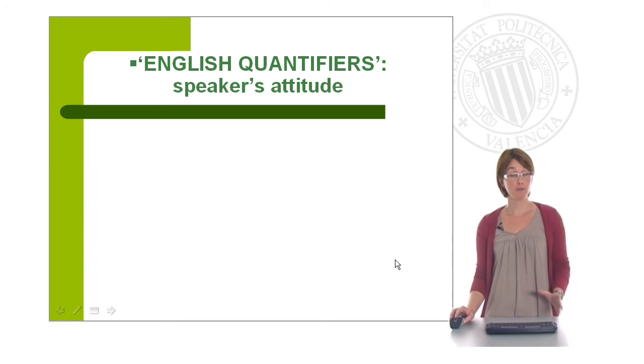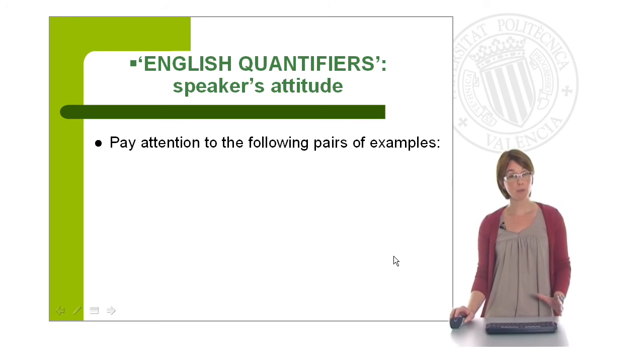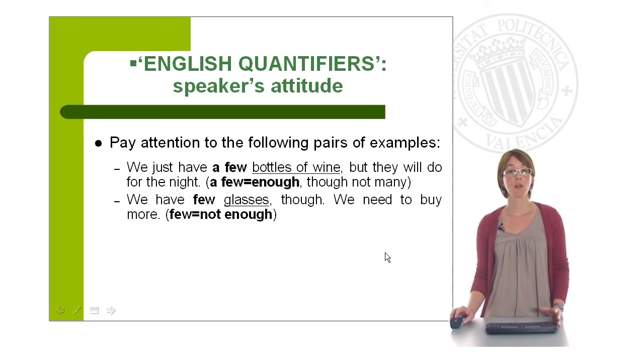Right. As we said before, sometimes when we use a quantifier, we are also transmitting the speaker's attitude towards the quantity. So I want you to pay attention to the following pairs of examples. In the first one, we just have a few bottles of wine, but they will do for the night. So here we are using a few, which is a quantifier that we use with countable nouns.